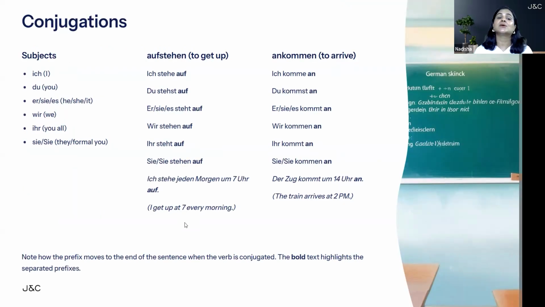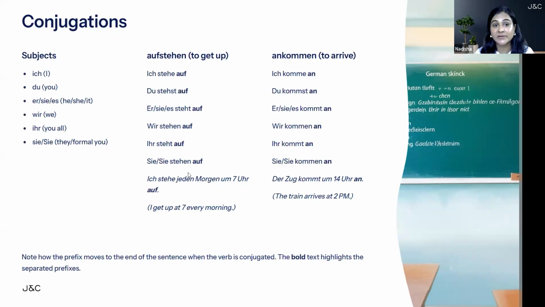Let us now understand the conjugation of Trennbare Verben. You already know these personal pronouns. These are called subjects and they conjugate the verb. Ich always takes E ending. So ich is I, du is you. It takes ST ending. Er, sie, es is he, she, it. It takes T ending. Wir means we. Wir takes EN ending. Ihr means you all. It takes T ending. Sie means they and formal you. And this takes EN ending.